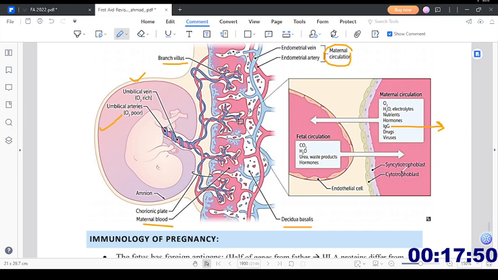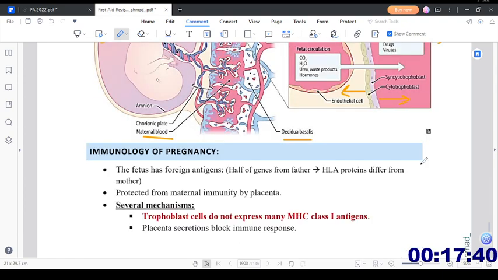Here we have syncytial trophoblast, and then it is cytotrophoblast. So the inner one that is facing towards the fetus is the cytotrophoblast, and the one facing towards the mother is the syncytial trophoblast. So remember it like that.